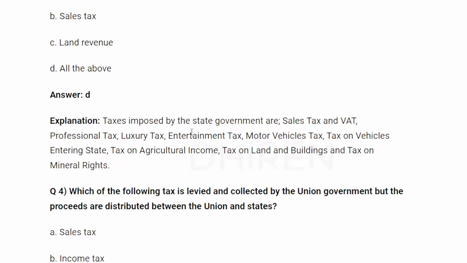Taxes imposed by the state government are sales tax and VAT, professional tax, luxury tax, entertainment tax, motor vehicle tax, tax on vehicles entering states, tax on agricultural income, tax on land and building, tax on mineral rights.